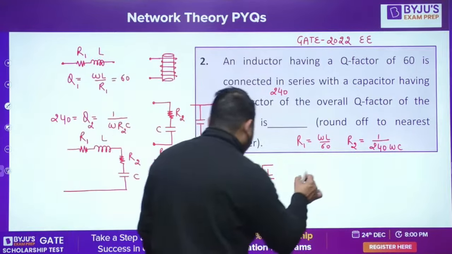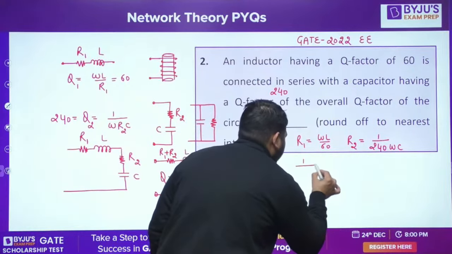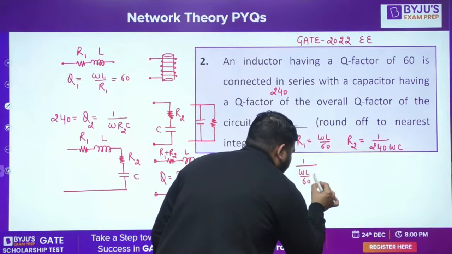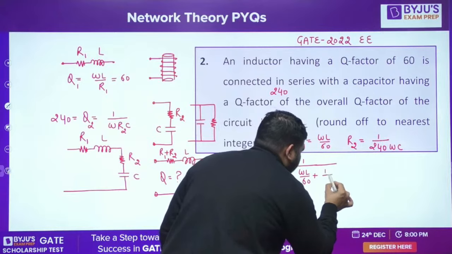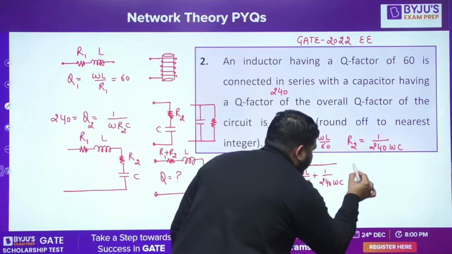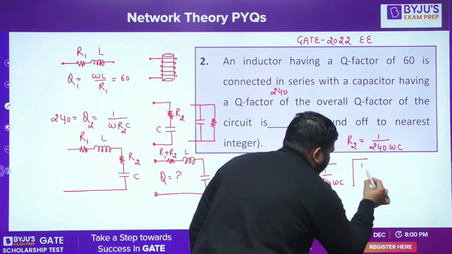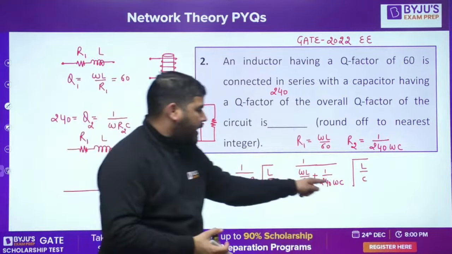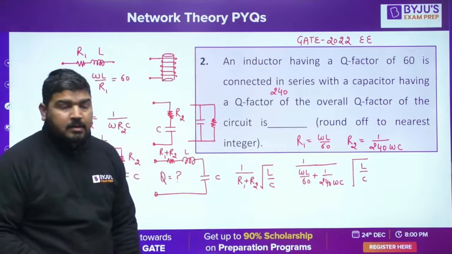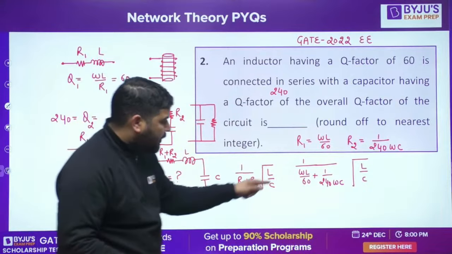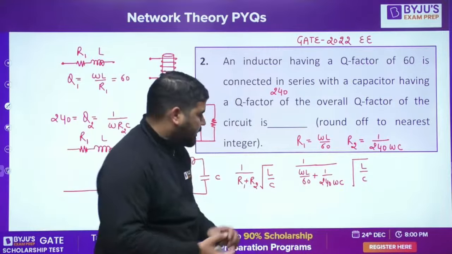So the overall quality factor will be 1 over omega L upon 60 plus 1 by 240 omega C, into root of L by C. Now what is this omega? We usually take this omega as the resonance frequency, 1 by root LC.